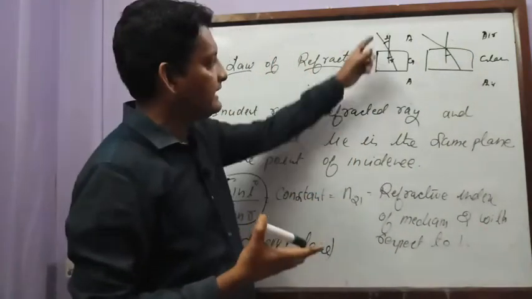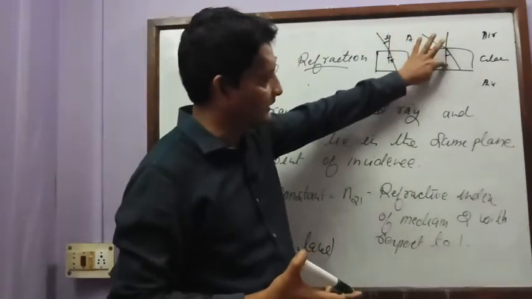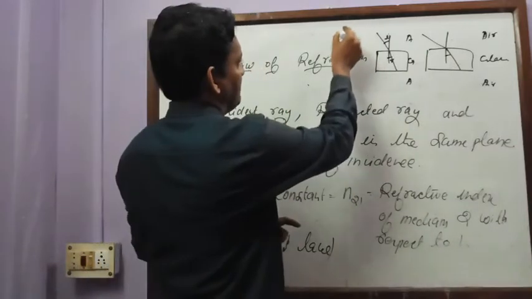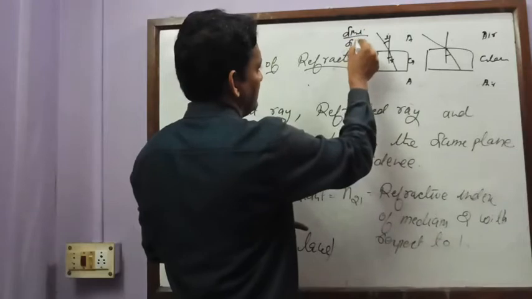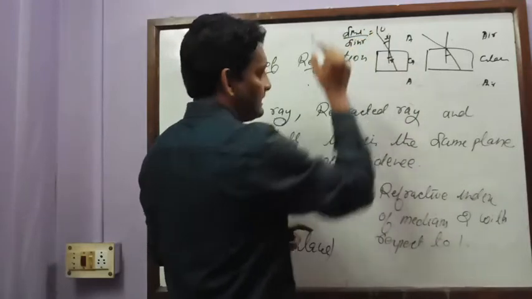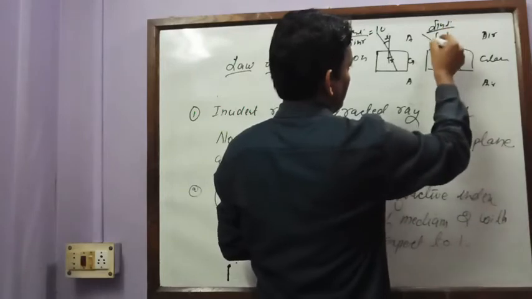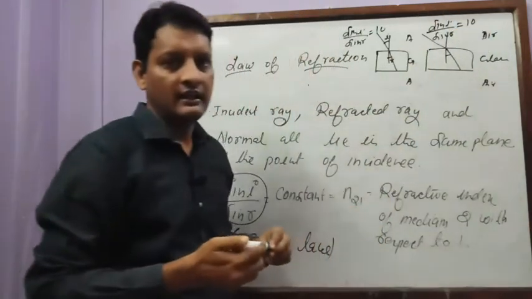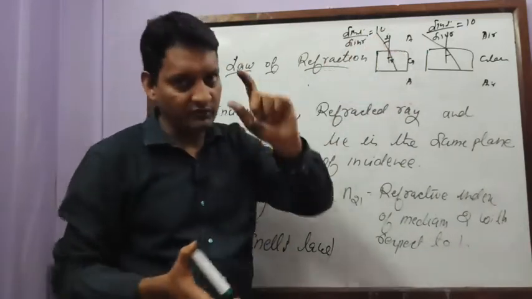Here sin i by sin r, and here sin i by sin r, both values will be the same. Suppose I am getting sin i by sin r as 10 here, here also I will get sin i by sin r equal to 10. You should not change these two media. These two media should be fixed.